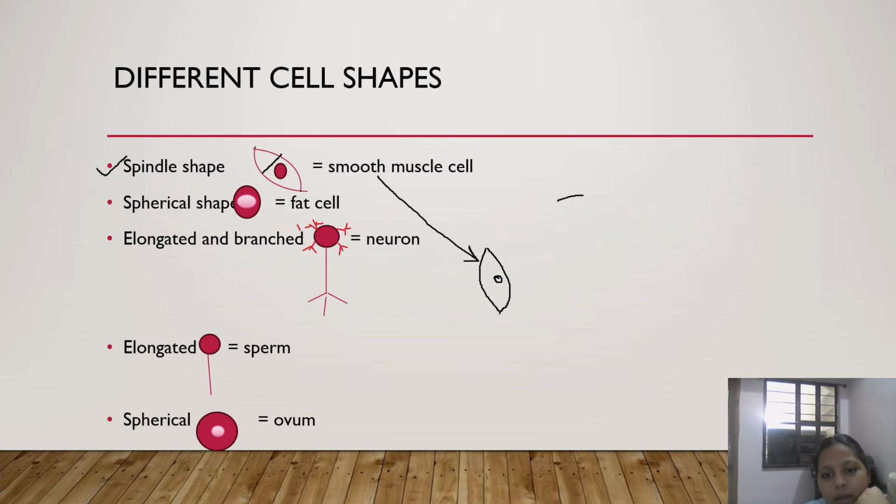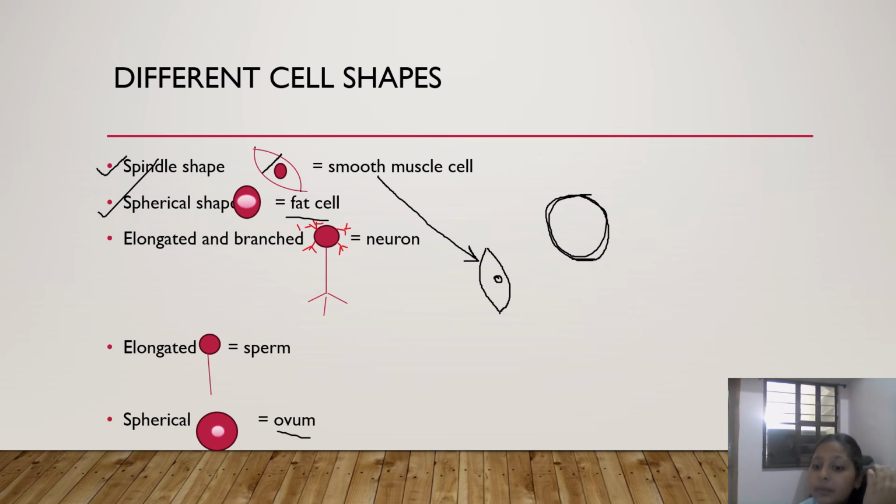These round cells are spherical, slightly flat at both the poles, like the north pole and the south pole. Its examples are the fat cell and ovum cell.